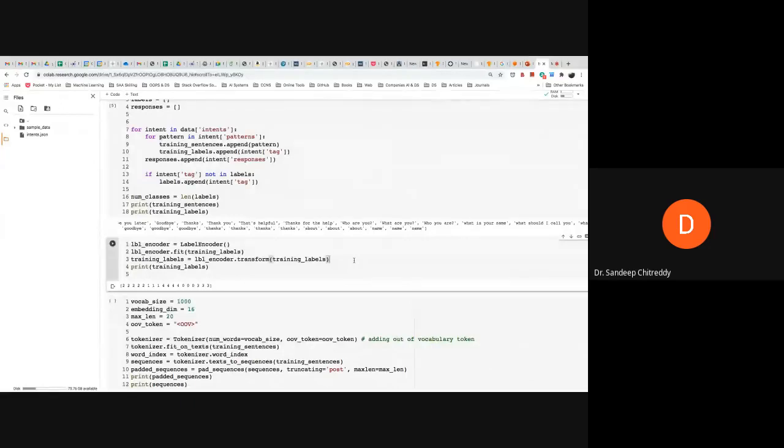The next cell is just, rather than having it in the form of words, we'll convert it into numbers. So we have training labels, right? A label is a category called greetings. It can be a goodbye, it can be a thanks tag. All those categories I'm converting in terms of numbers. Since I have 5 tags, I can just number them 0 to 4. That would be the labels.